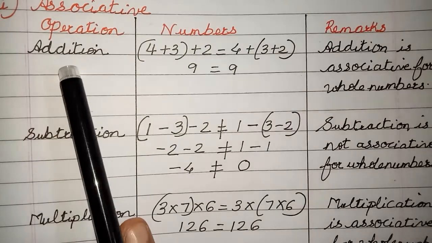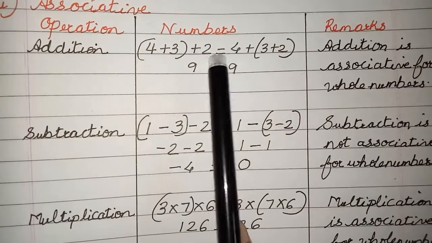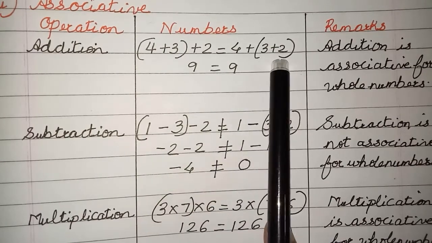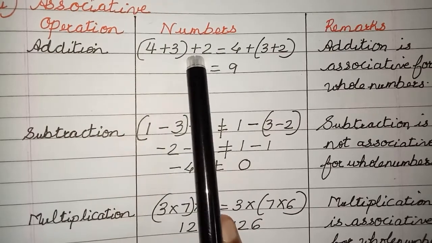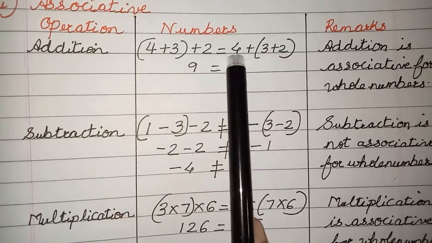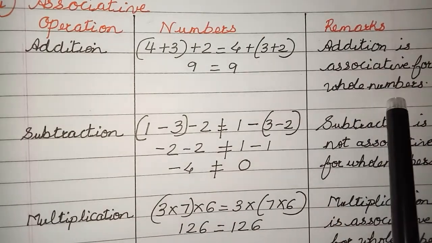Okay, let's do addition. So here what am I saying? A plus B plus C is the same as A plus B plus C. So what I am doing here is changing the order of addition. So it is 7 plus 2, 9. Again if I change the order, again it is 9, right? So I can say addition is associative for whole numbers.